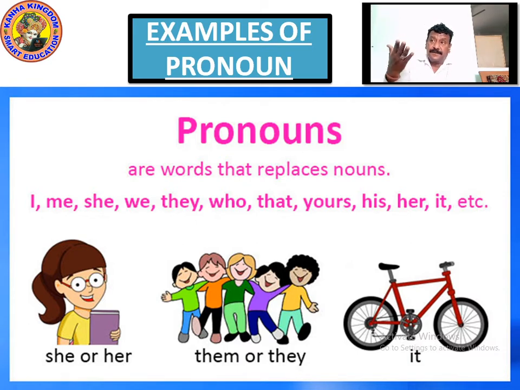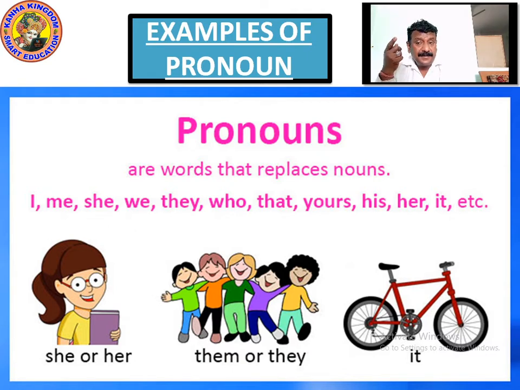I talk about yours. Is this pencil of Rajesh? We'll ask, is this yours? We are asking whether it's yours.